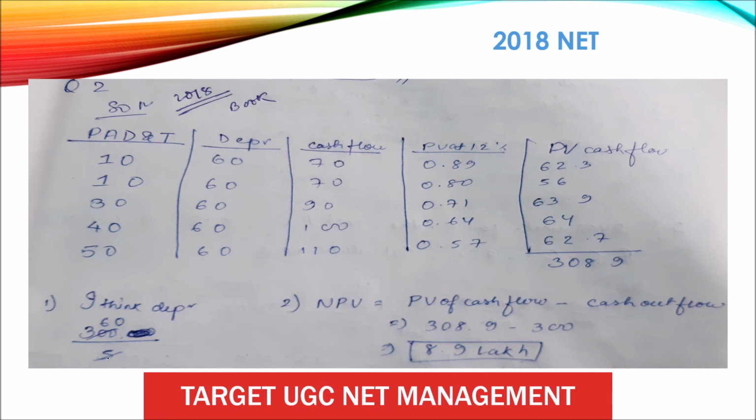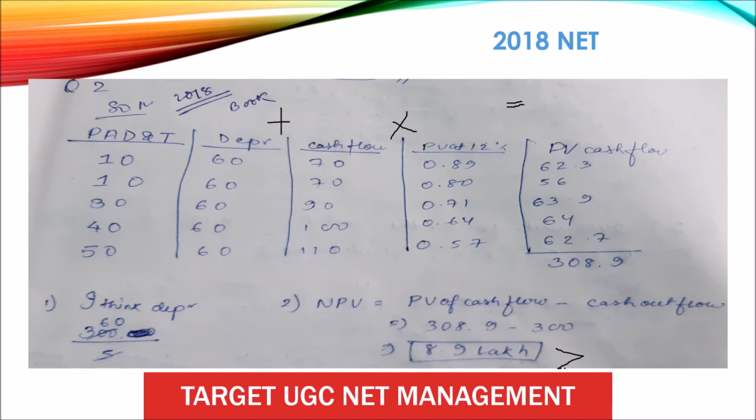Depreciation 3 lakh divided by 5, I got 60,000. Plus, you got 10 plus 60, 70; 10 plus 60, 70; 30 plus 60, 90 cash flow. Then the discount factors in the question, multiply both, you get present value of cash inflow 308.9. And after that, putting in the NPV formula, cash inflow minus cash outflow. Cash inflow you got 308.9 and cash outflow is 300. So the NPV is 8.9 lakh.